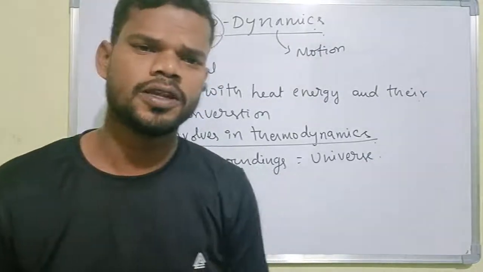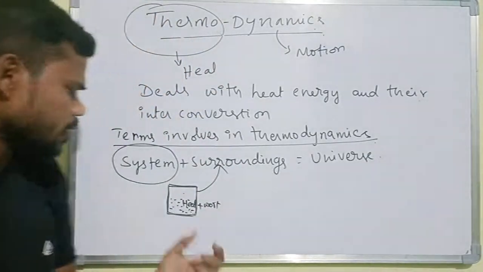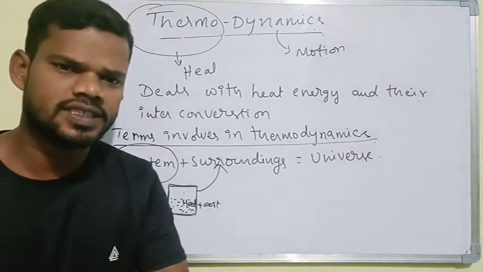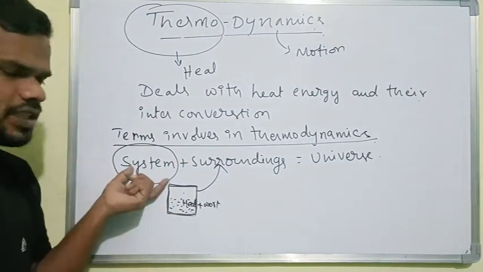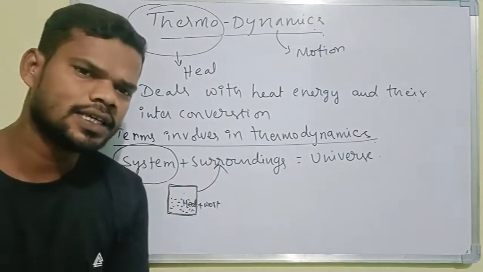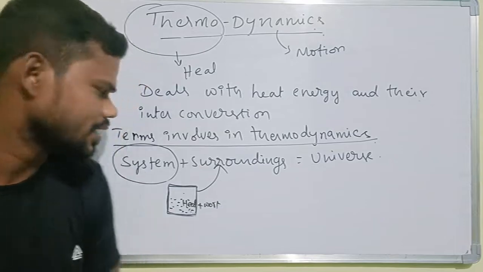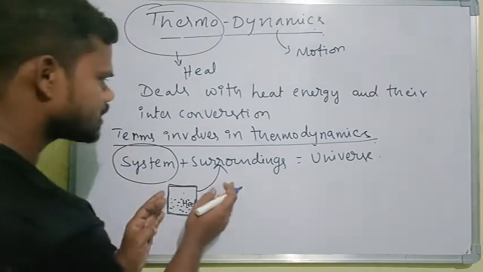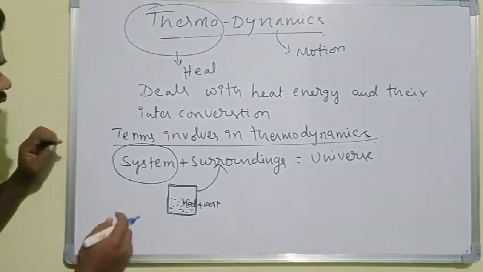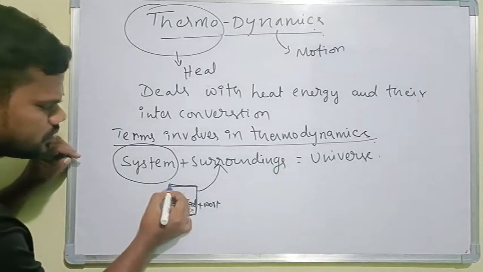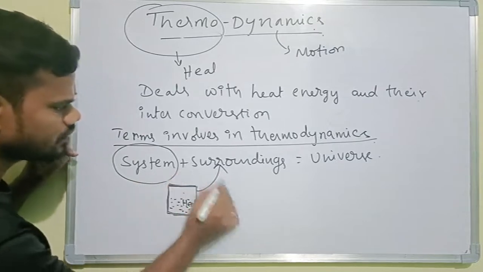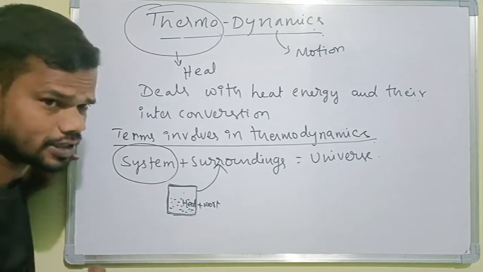System is very simple: any thermodynamic process which is happening under observation or investigation is the system. Apart from the system, the remaining part is called the surroundings.